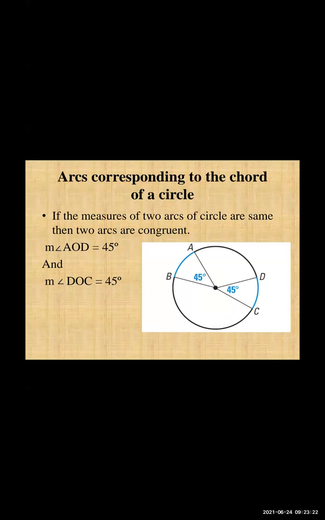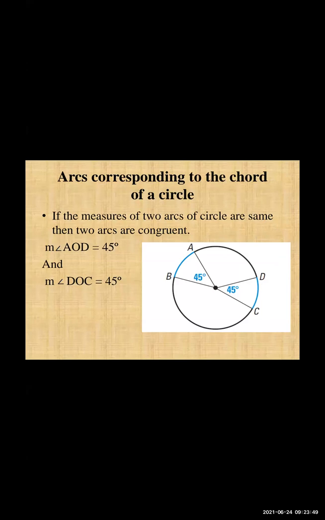Next, arcs corresponding to the chord of a circle. First one was about your chord part. Now this is your arc part. Arcs corresponding to the chord of a circle. If the measures of two arcs of a circle are the same, then the two arcs are congruent.